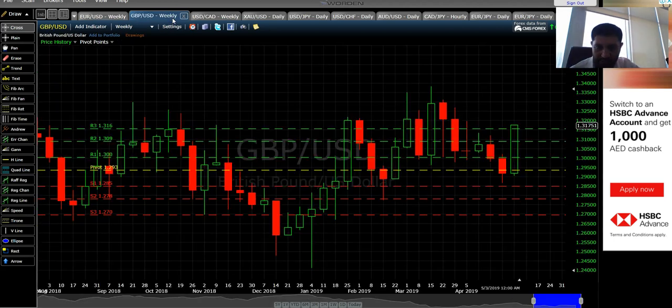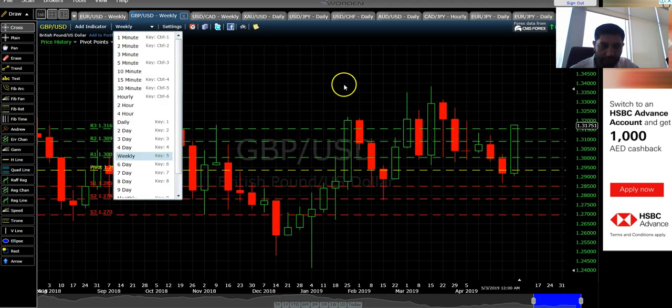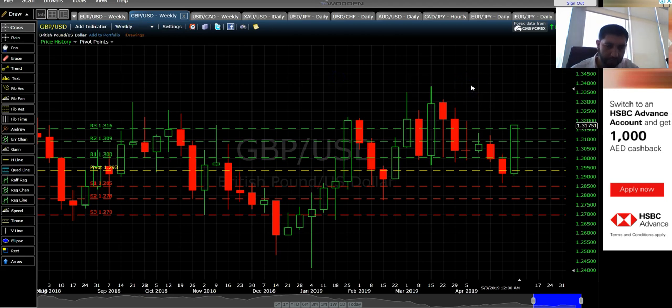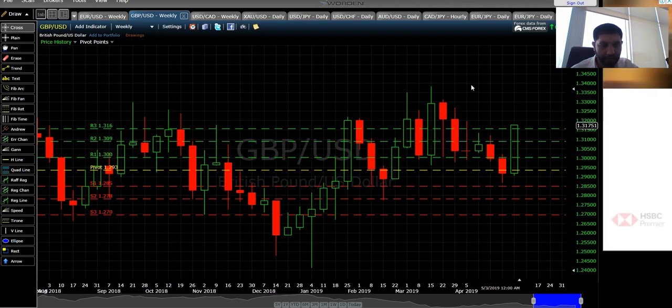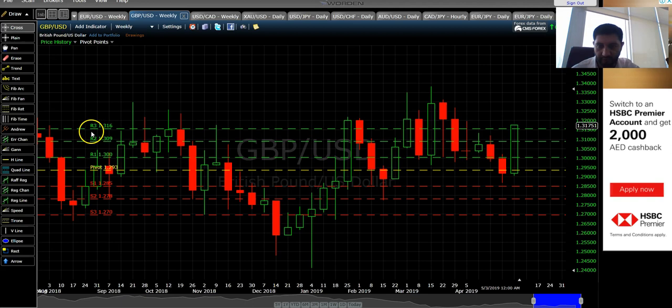Going on to GBP USD, on the weekly we saw really big momentum upward. There were two reasons, being the GBP stronger and the dollar index being weaker due to the GDP data being released last week. That's why we saw a big momentum, and it breached all the resistance, and currently it's trading above resistance 3, which is 1.316.